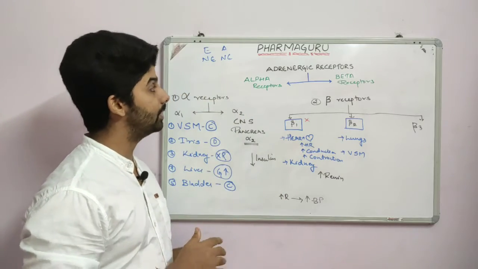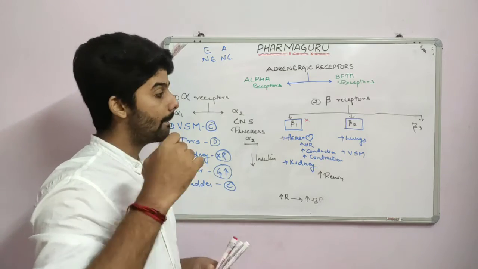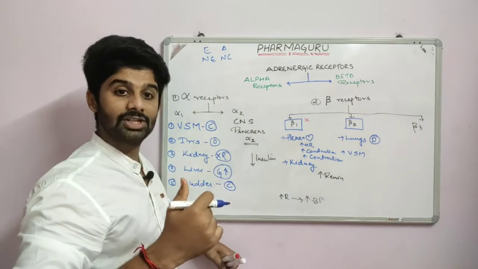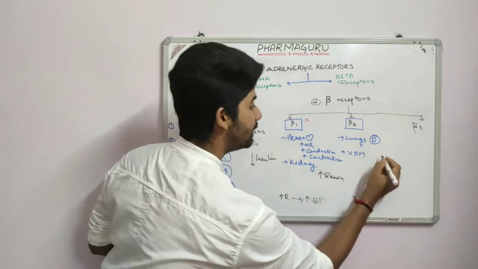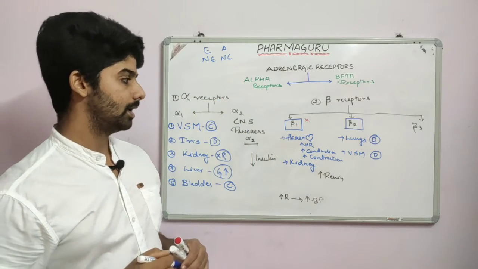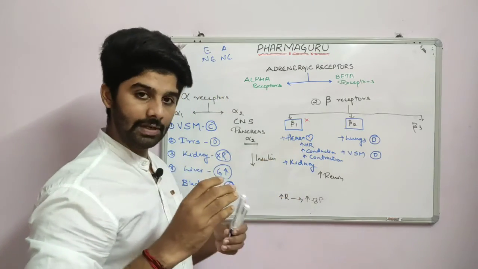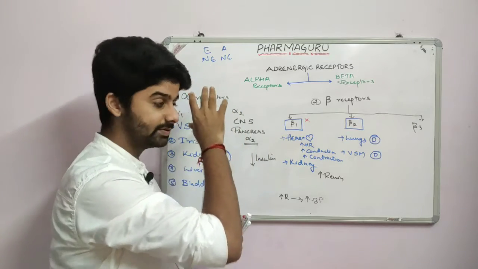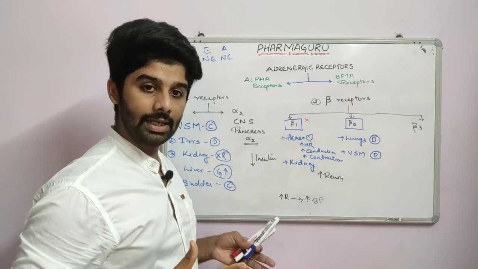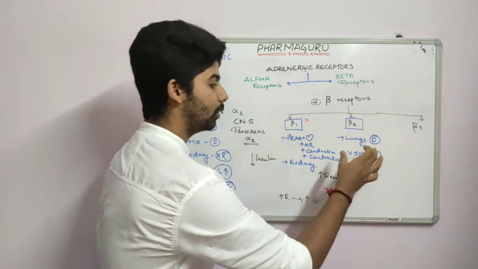So what happens when the adrenergics come and bind to the beta 2 receptors? It will cause bronchodilation. When it binds to the vascular smooth muscle, it will cause dilation. See, this is very interesting, okay? What if I give a beta 2 agonist drug, an adrenergic? It will bind to the beta 2 receptor and cause dilation in the lungs, that is bronchodilation, and vascular smooth muscle dilation. This will bring down the blood pressure.